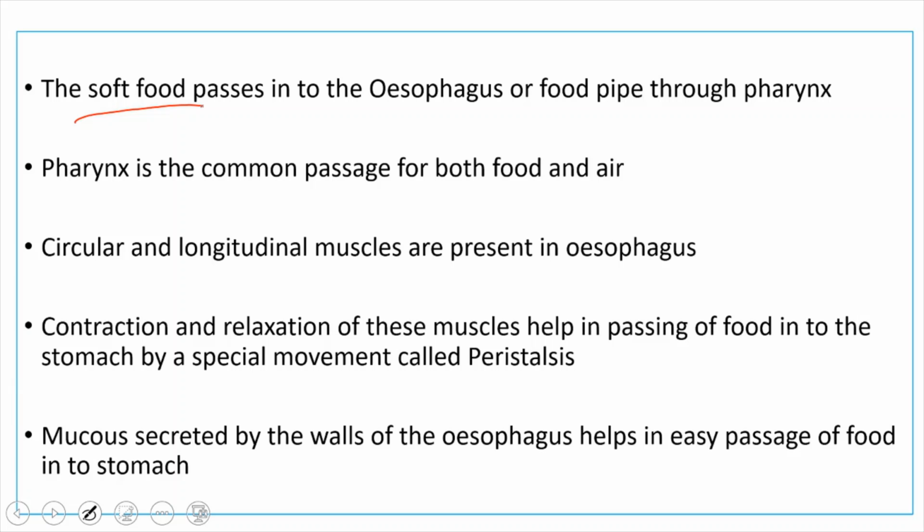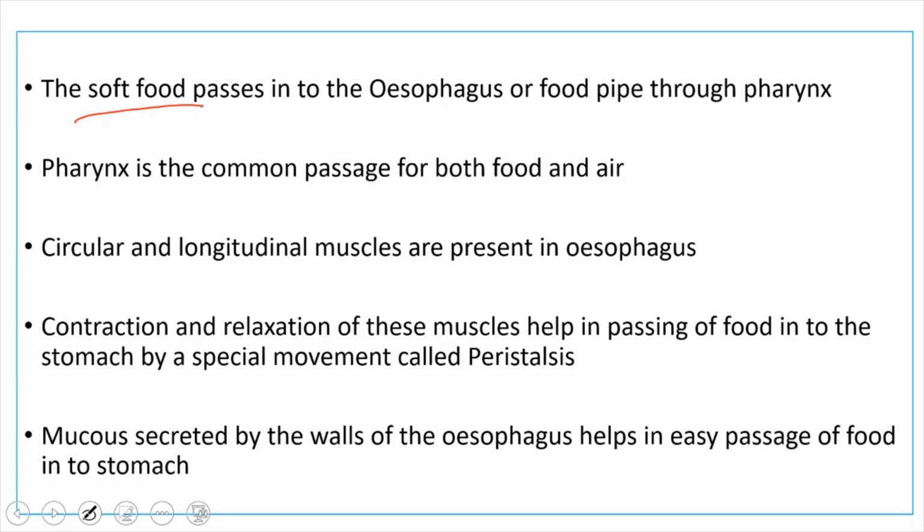Even the walls of the esophagus secrete mucus because saliva is not present inside the esophagus. For the easy movement of the food from the esophagus into the stomach, it has to be very soft. In order to do that, the walls of the esophagus will secrete mucus in order to make the food very soft, which helps in easy passage of the food.